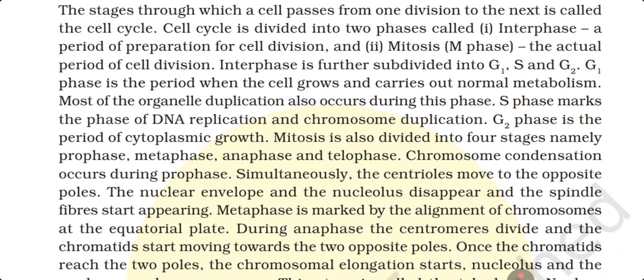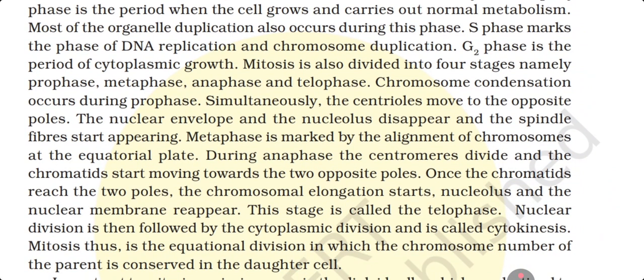Mitosis is also divided into four stages, namely prophase, metaphase, anaphase and telophase. Chromosome condensation occurs during prophase. Simultaneously, the centrioles move to the opposite poles, the nuclear envelope and the nucleolus disappear, and the spindle fibers start appearing. Metaphase is marked by the alignment of the chromosomes at the equatorial plate. During anaphase, the centromeres divide and the chromatids start moving towards the two opposite poles.